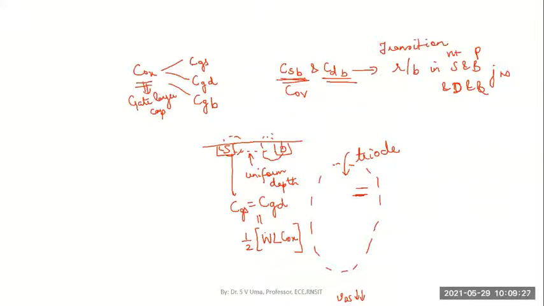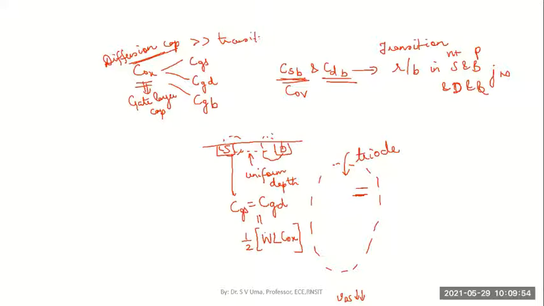In a forward biased junction, you know which type of capacitance will be working. In a forward bias junction, usually you have diffusion capacitance. The capacitance which exists in a forward bias junction is called diffusion capacitance, and these diffusion capacitances are usually much higher than the transition capacitance.